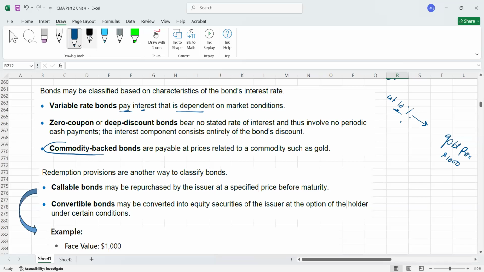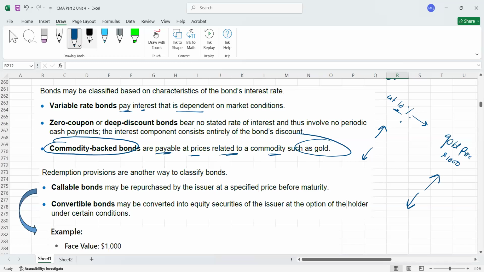And the interest rate is 10%. Now, what will happen if the gold price goes up in the future? So you will also increase the interest. If the gold price goes down in the future, you will also decrease the interest. So that's called commodity backed bonds. The commodity backed bonds are payable at prices related to a commodity such as gold, anything. So that's called commodity backed bonds. I hope it is clear.